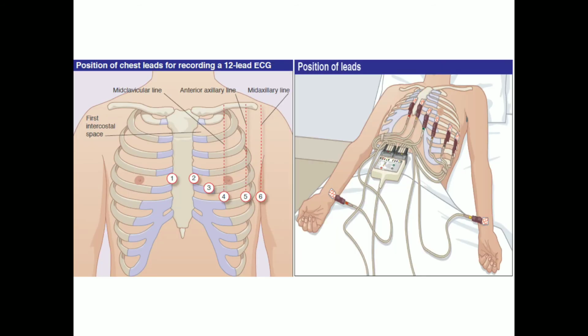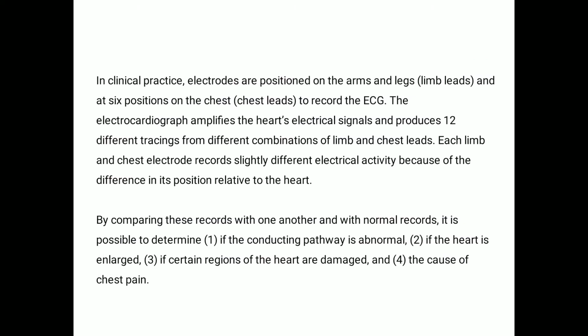In this picture you can see the position of the chest leads for recording the 12 lead ECG. You can see the position of the leads on the chest and on the limbs. In clinical practice, the electrodes are positioned on the arms and legs and at 6 positions on the chest to record the ECG.